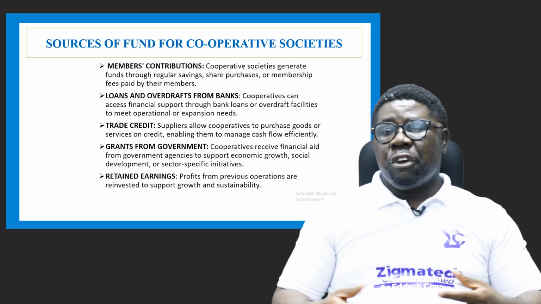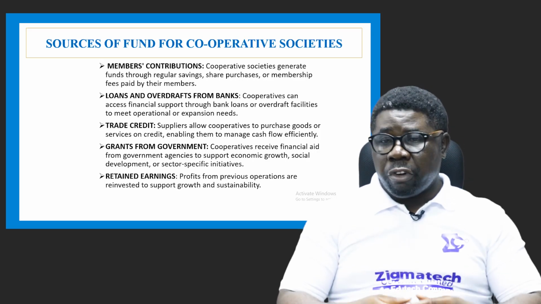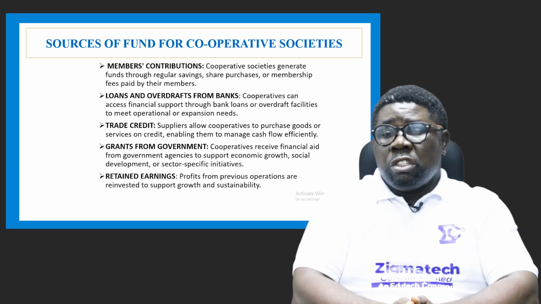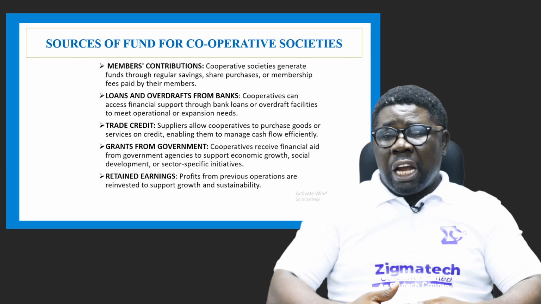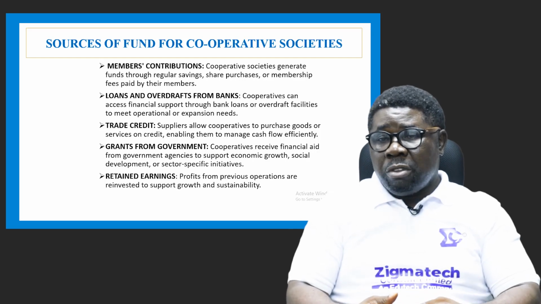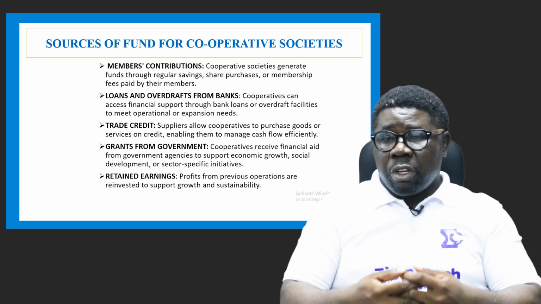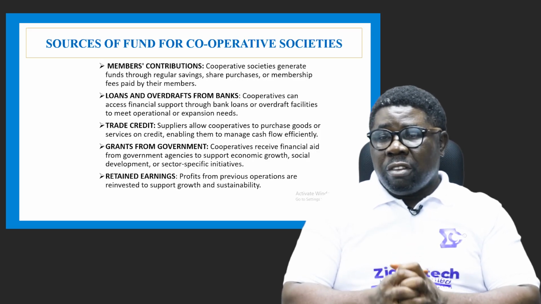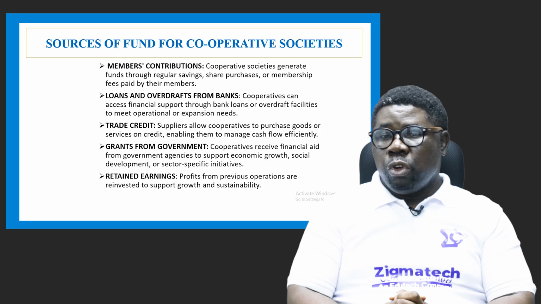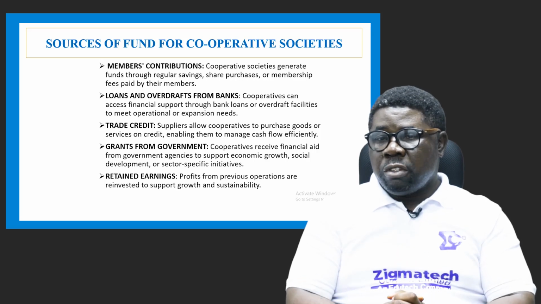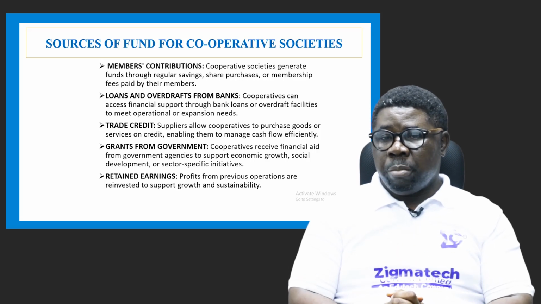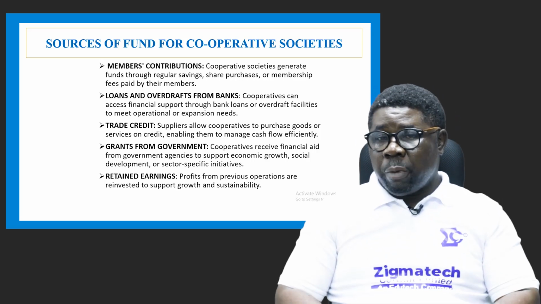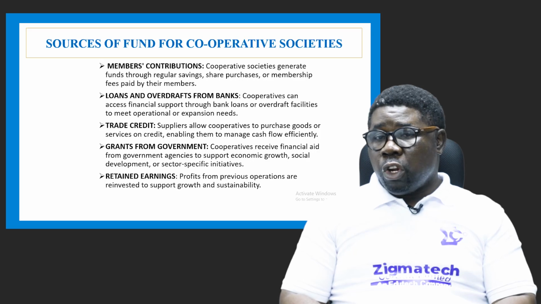So yes, you have grants from government. Government actually does give grants to these people because the government wants them to exist. They want to see a way to reach out to the common man. So the avenue to give money to the common man to run a business is through what? A cooperative society. So government gives cooperative societies financial aid, through support agencies for economic growth and social development and sector-specific initiatives. So these are the ways the government can actually provide money for cooperative societies.